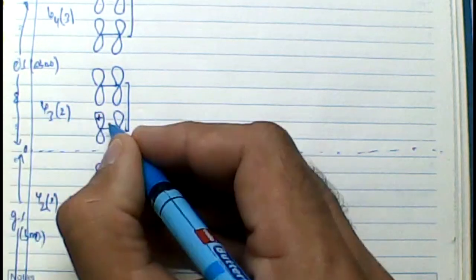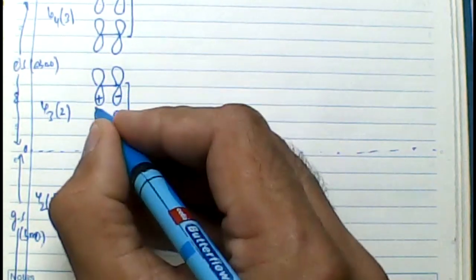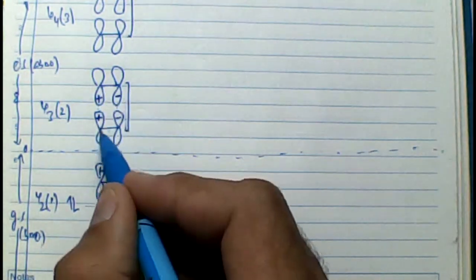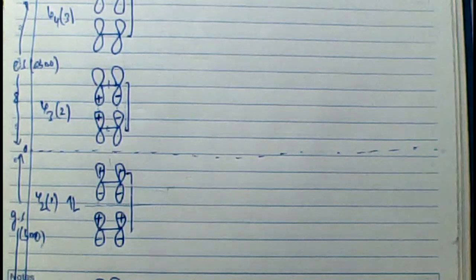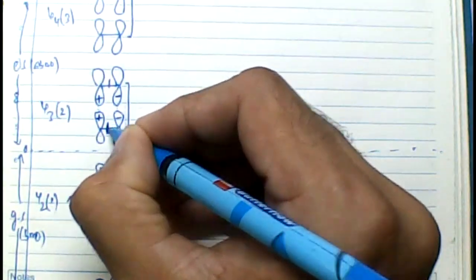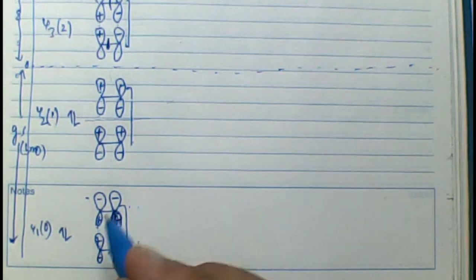Neither here should there be a node, nor here, and even when they are interacting there is a bonding overlap, right? When we talk about one node, the one node should come between the molecules. Here there is no node, here there is no node, so this is psi 2 having one node. Third, there should be two nodes, one node coming here, one node coming here. Between the molecules there is no node.